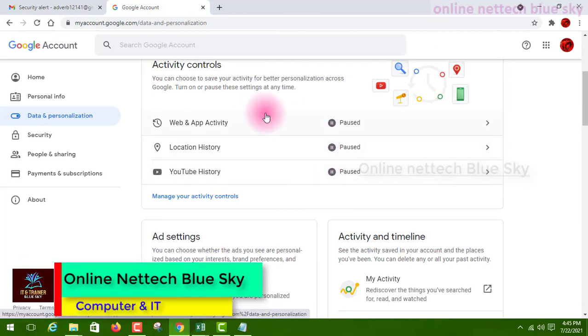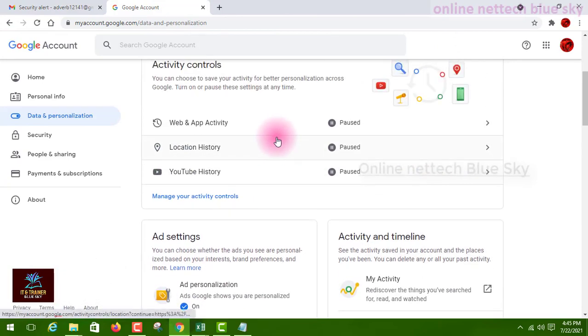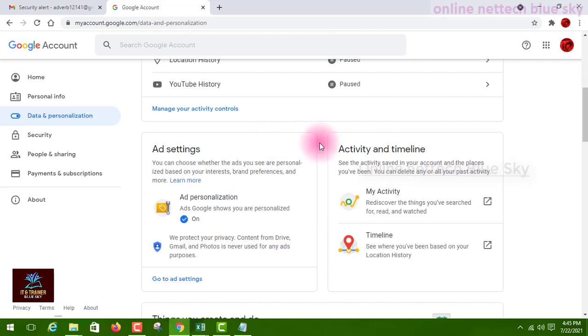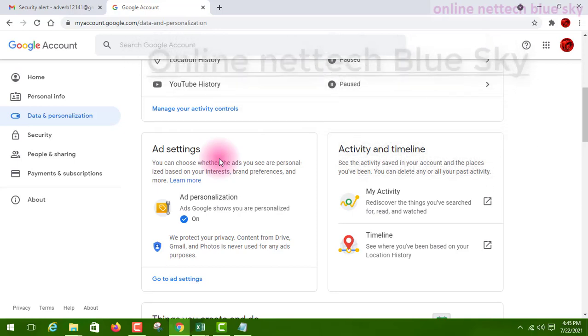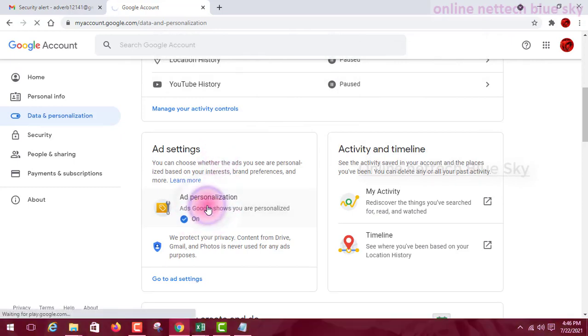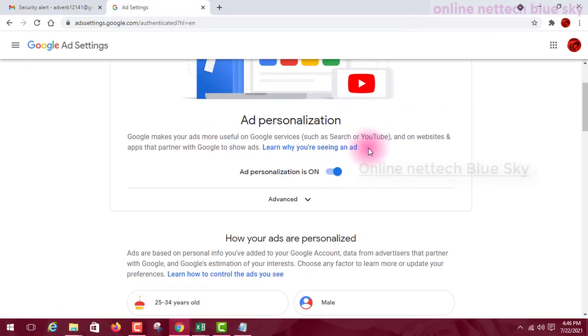Otherwise Google watches your every movement, one type of spy. Okay, you can see here. Next is ad settings. What is the ad setting? It is one type of personalized and basic interest you enter. You are one type of creator, ad advice, ad creator. You can add settings here. Okay, so ad personalization, Google's personalization system. Ads you are watching on YouTube, on the YouTube application, have some ad personalization.